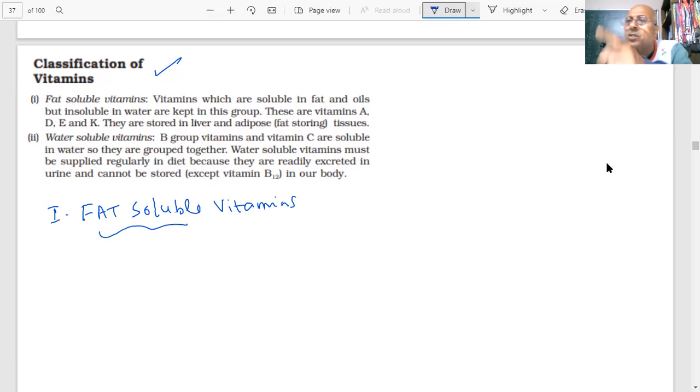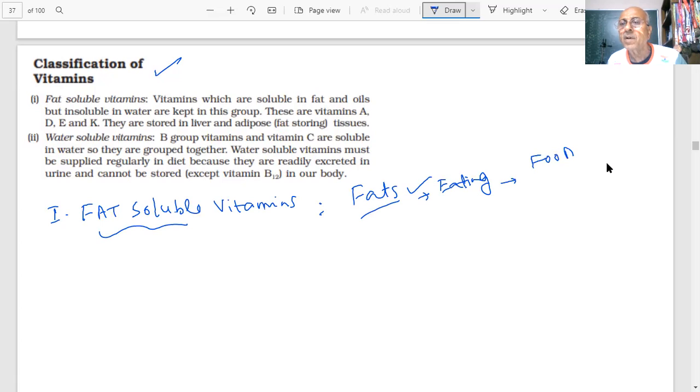Are you eating fats? Tell me. Yes, sir. Where are the fats present, student? What fats are you eating? You are eating fats, yes or no? Yes, sir. Which fat are you eating? Where is the fat? In food. What food? Butter, ghee, everything that we eat. Okay, you are saying desi ghee. Okay, desi ghee has fat.